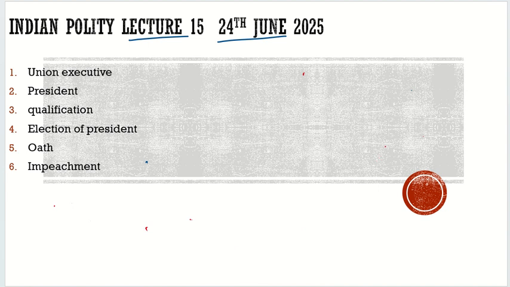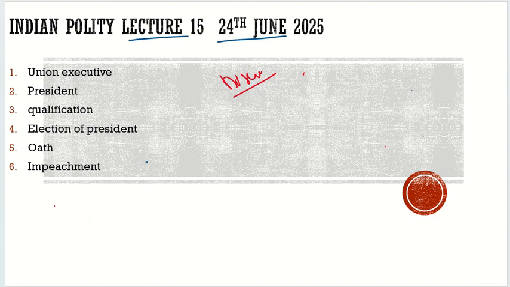There are many powers enjoyed by the president. Without his signature nothing can be done, but the council of ministers will tell him to sign in this way. So in a nutshell, what are his discretionary powers? That is the big question.